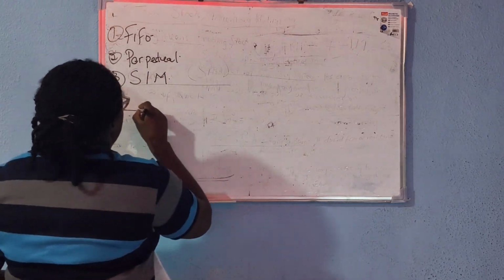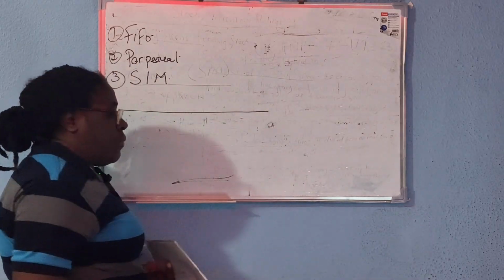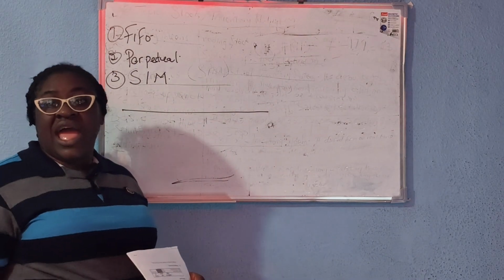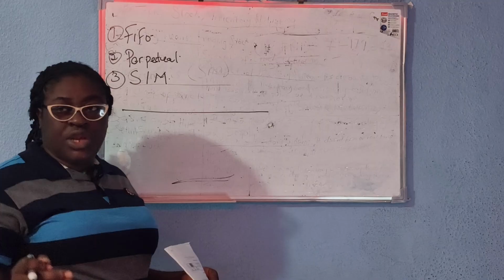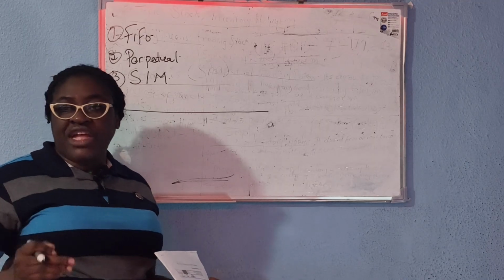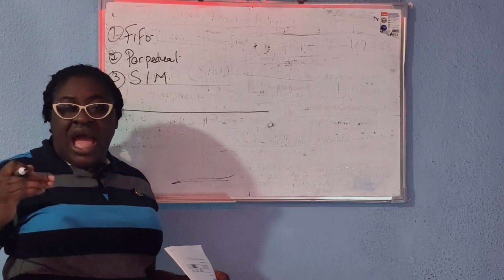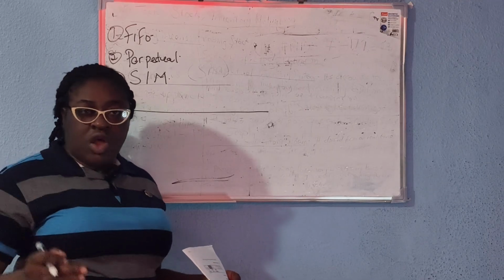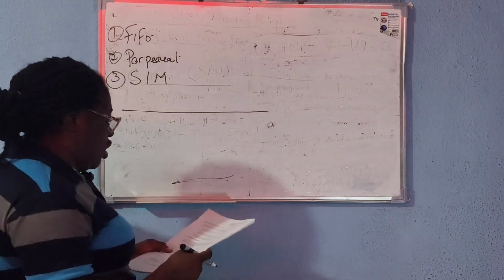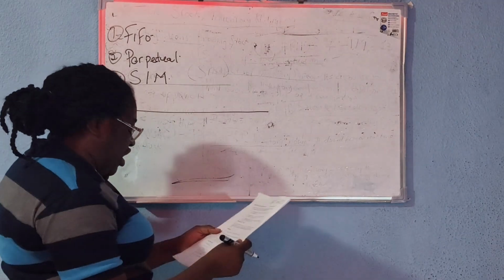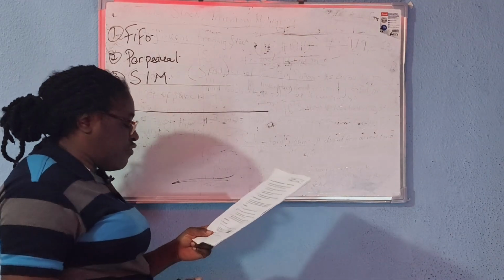In calculating the value of our closing stock, remember, we have to get the average price per unit, and we multiply that by the number of our closing stock. So let's check our information.